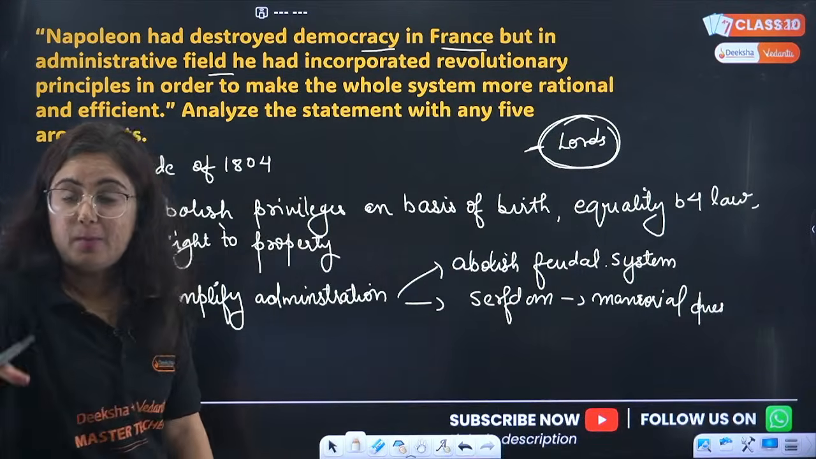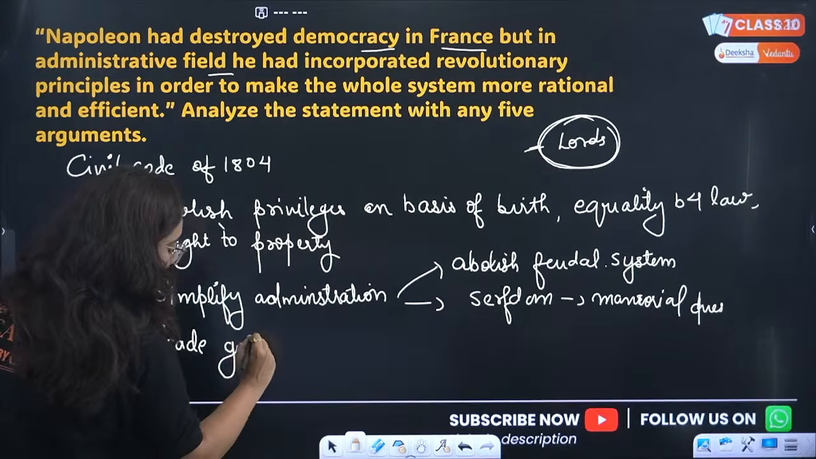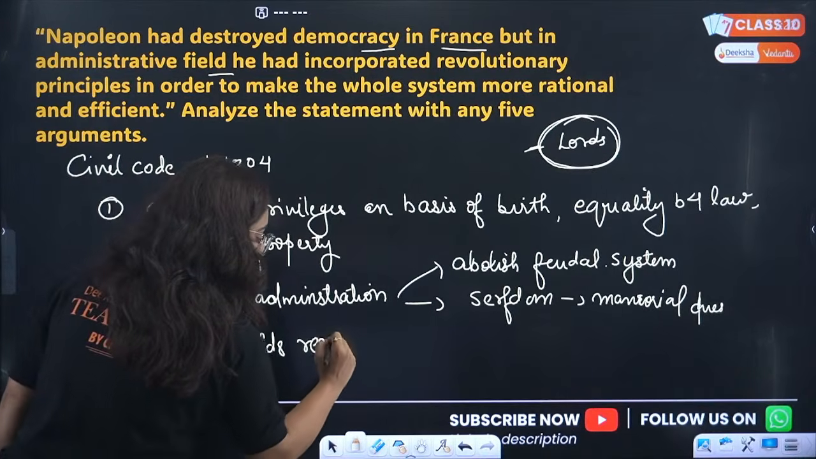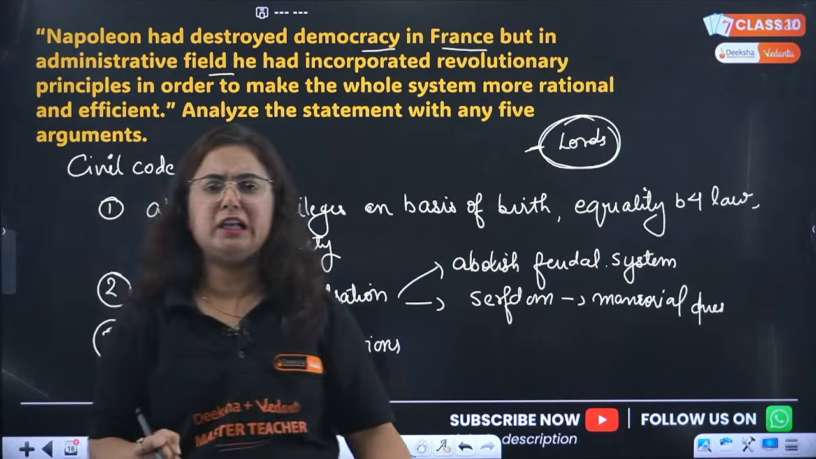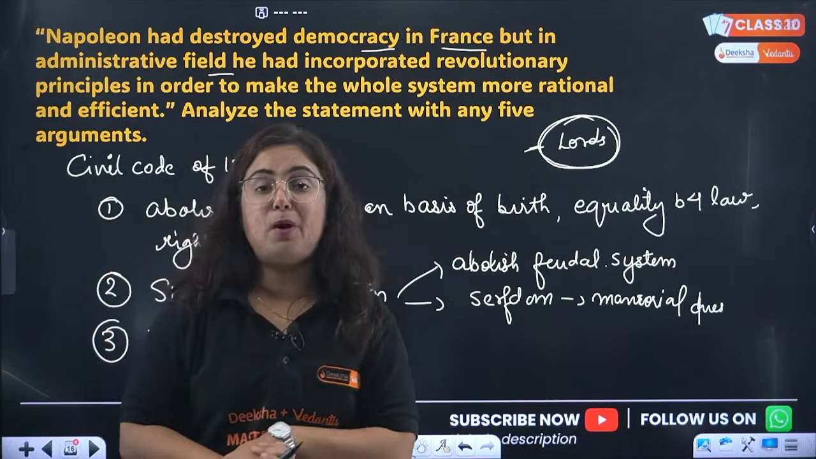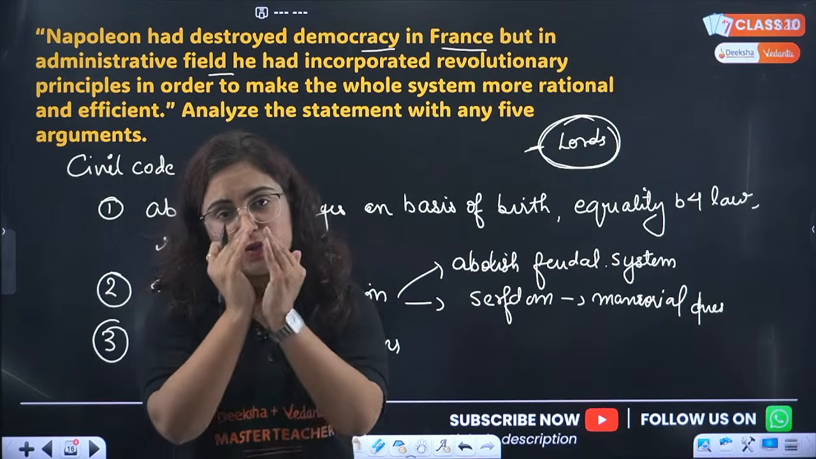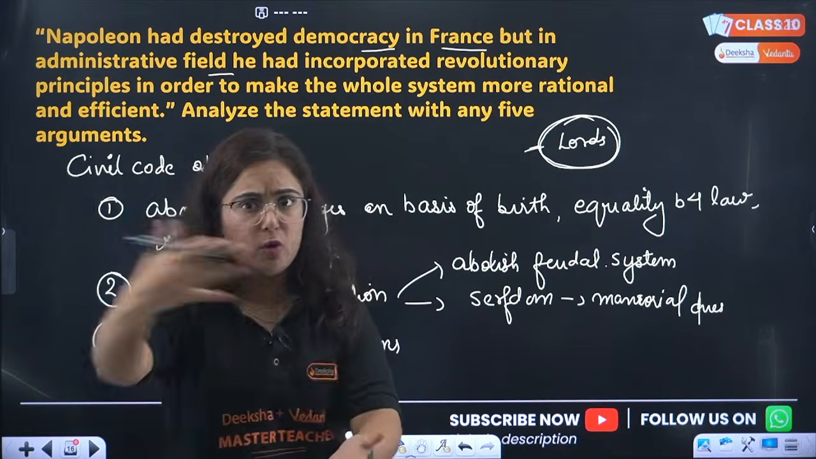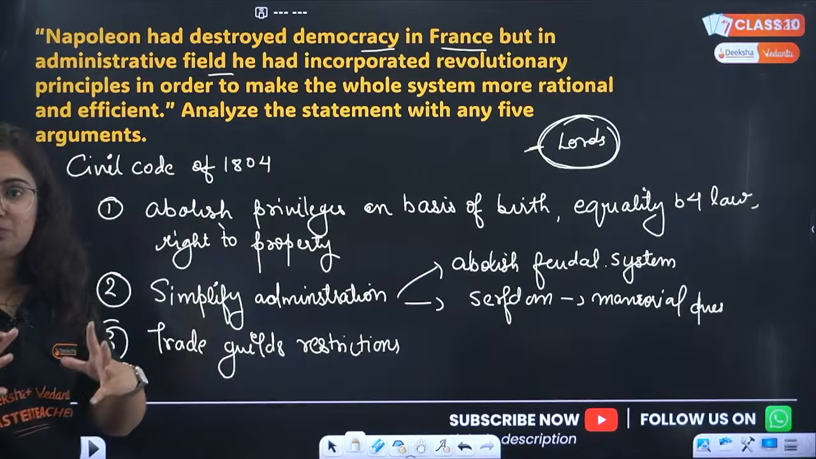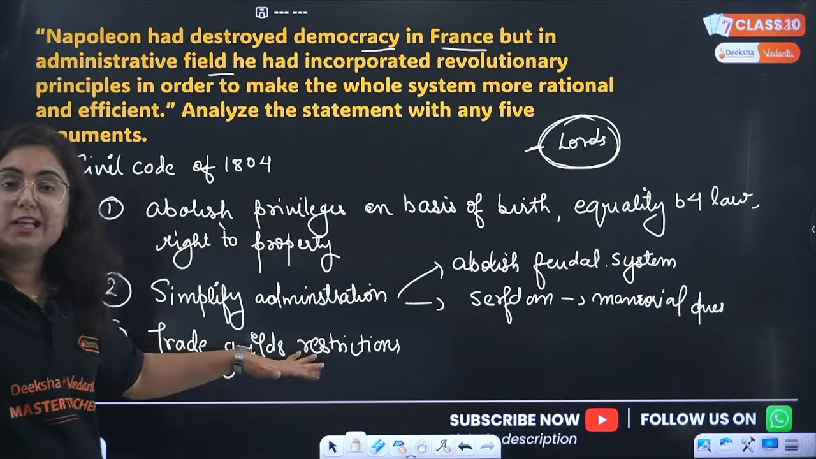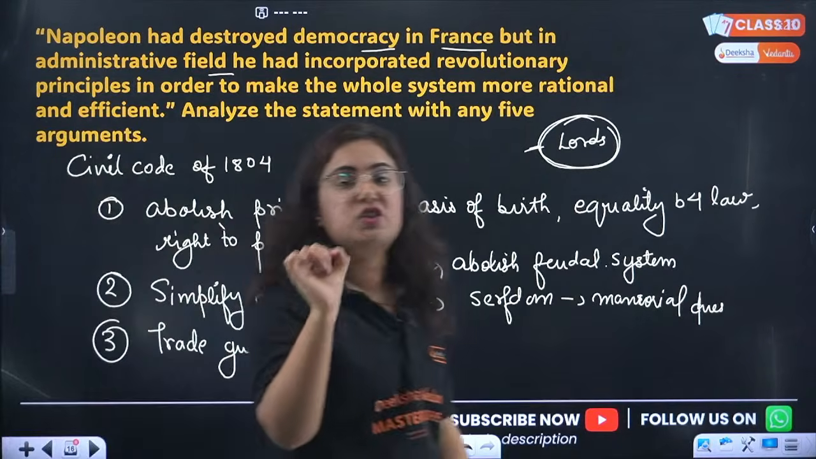Okay, the third point, beta, is that trade guild restrictions were removed. Pay attention, trade guild restrictions. Those people make groups, like we have the Bora community, Banya community and a lot of communities which are popular for trading. Similar to that in Europe, the trading activity was confined to some group of people and they were not allowing others to do the trade. What do you mean by guilds? Guild means group. The groups were not giving economic freedom to the common people. So he came into the picture and these trade guild restrictions were removed.